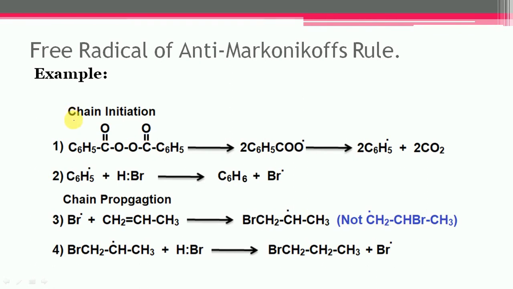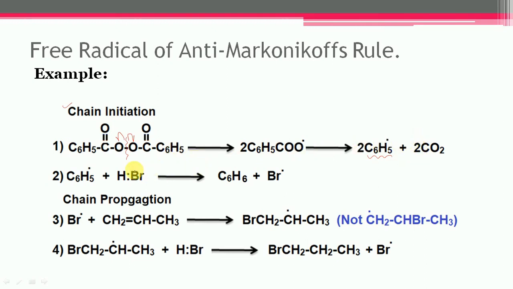Let us consider examples. The addition of hydrogen bromide to propylene. In step number 1, which is the chain initiation step, the benzoyl peroxide will undergo homolysis and each electron will be shared by these two oxygen atoms. First of all, this benzoyl free radical will get formed, and finally it can give this C6H5 free radical with 2 moles of carbon dioxide.